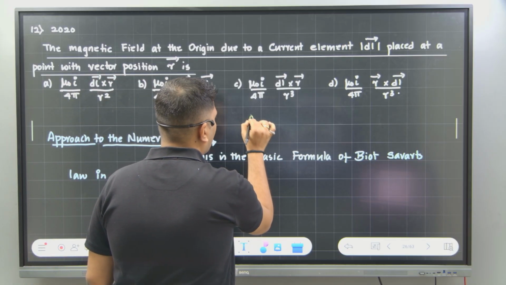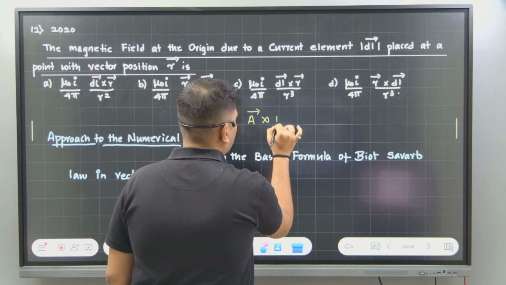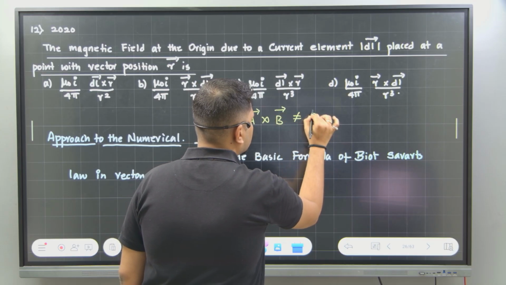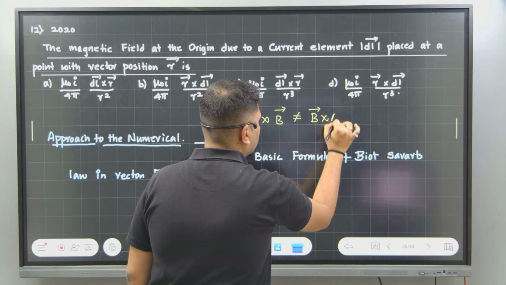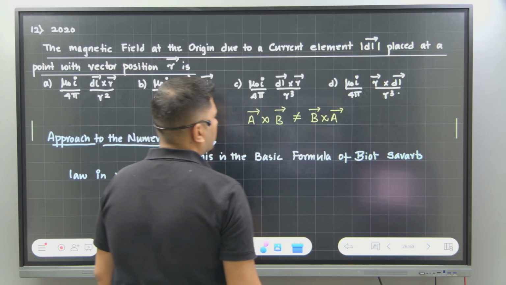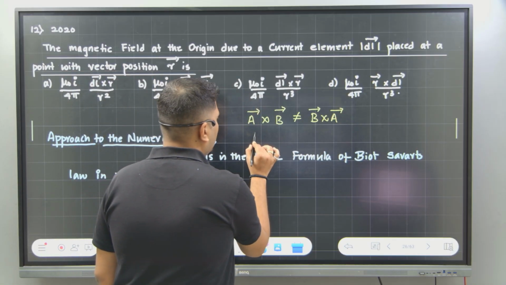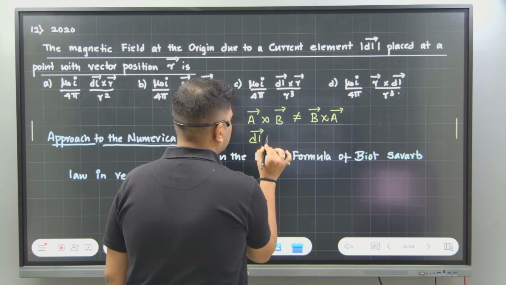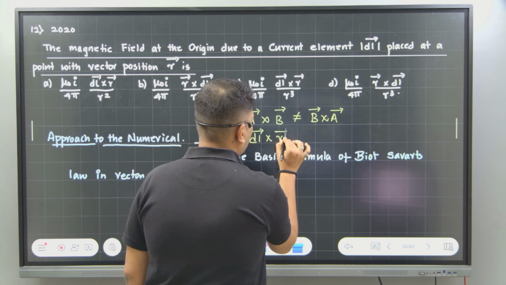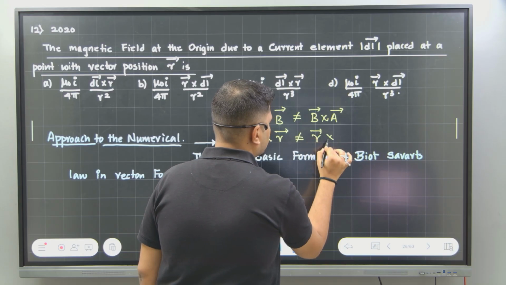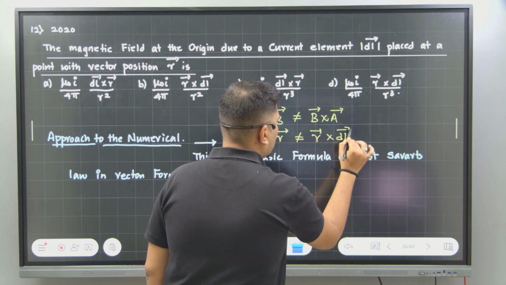A cross B is never equal to B cross A. Correct? Yes or no? So dl cross R is not equal to R cross dl, which means that which do we want?